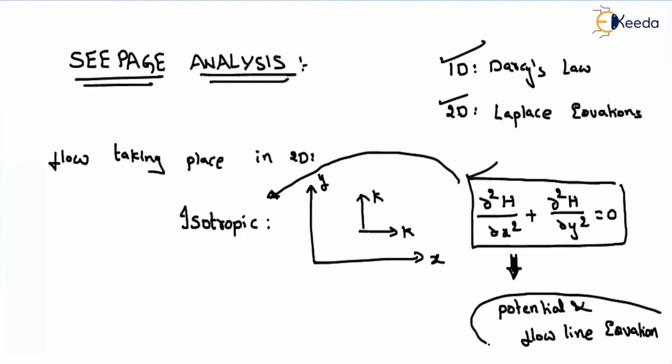So the problem for two-dimensional flow is analyzed by using the Laplace equation. The solutions for the Laplace equation are expressed in terms of the potential line and flow line equations. And what is potential and what are flow lines, we will discuss in a few minutes. Okay, this is about the isotropic medium.